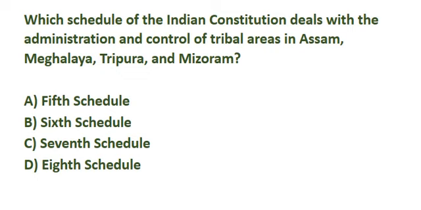Which schedule of the Indian Constitution deals with the administration and control of tribal areas in Assam, Meghalaya, Tripura and Mizoram?